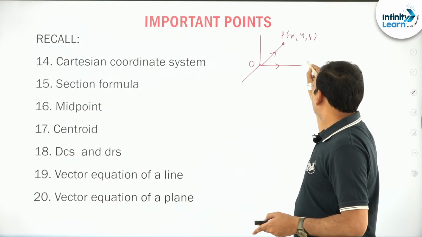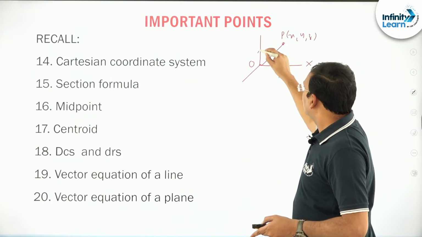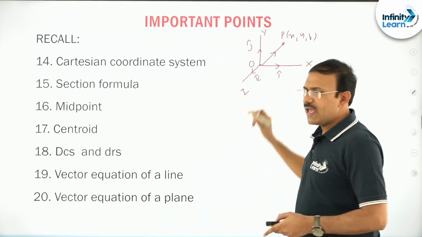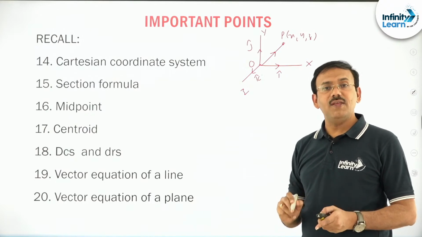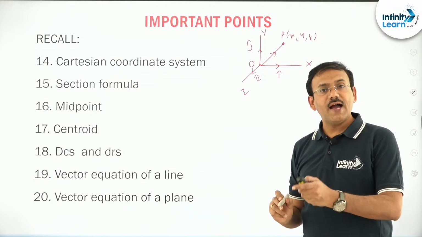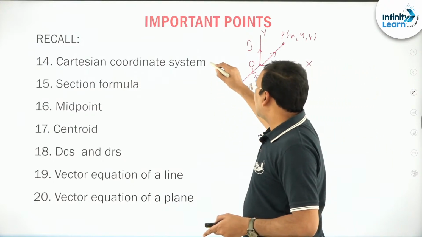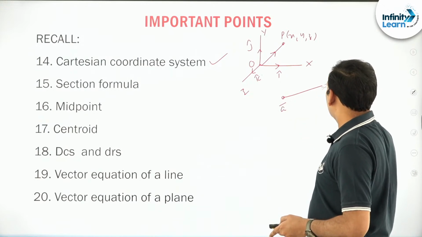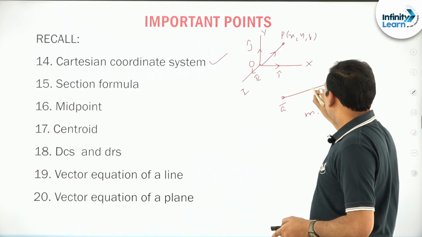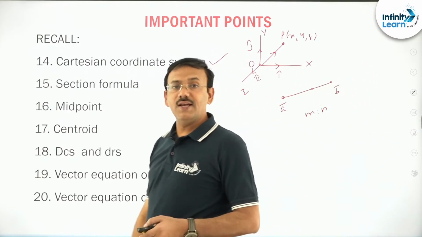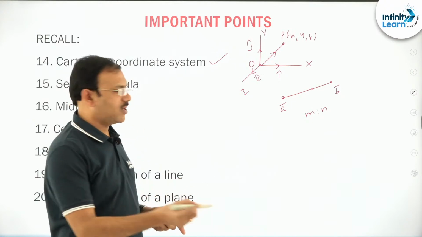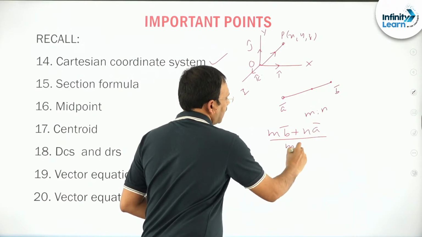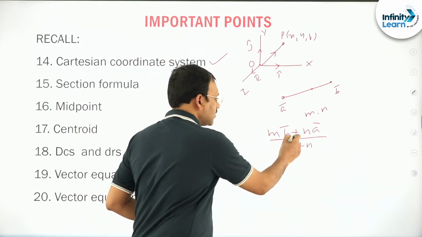You know, the unit vector in the direction of x axis is i cap, in the direction of y axis is j cap, in the direction of z axis is k cap. Every point in space can be represented as a linear combination of i, j, k. That is one point. If you are given two vectors, a bar and b bar, and you want the point which divides them in the ratio m is to n internally, just like in 3D geometry, it is (m b bar plus n a bar) by (m plus n). Externally, we just write minus here.